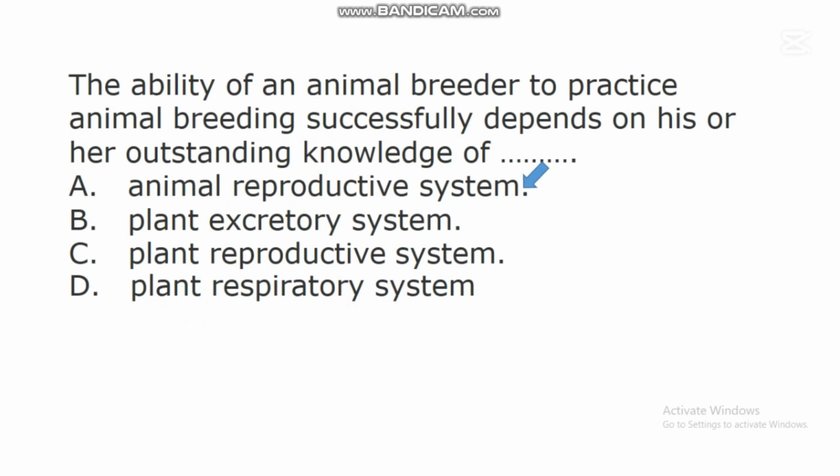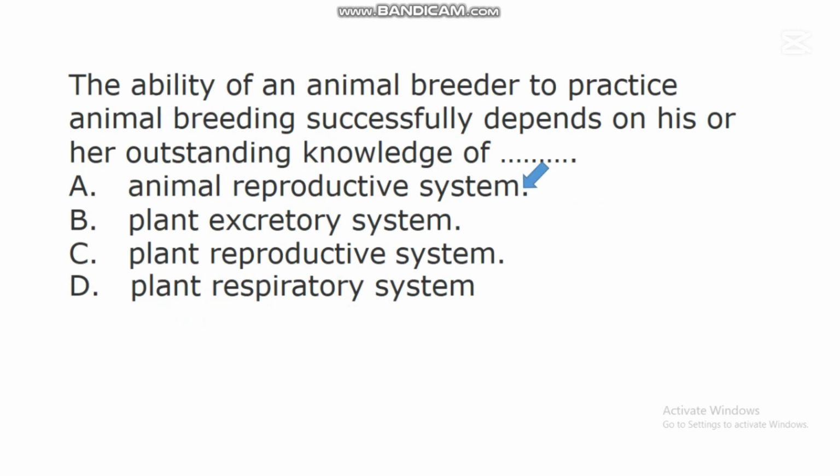The knowledge of animal reproductive system is highly essential to animal breeders for them to practice animal breeding successfully. So when a breeder doesn't have the knowledge of animal reproductive system, he or she will find it difficult to breed animals in such a way as to get a breed that can survive stressful conditions and other external factors.